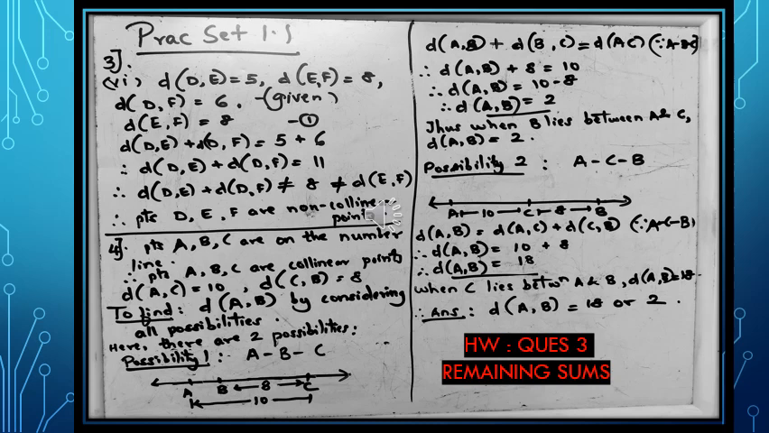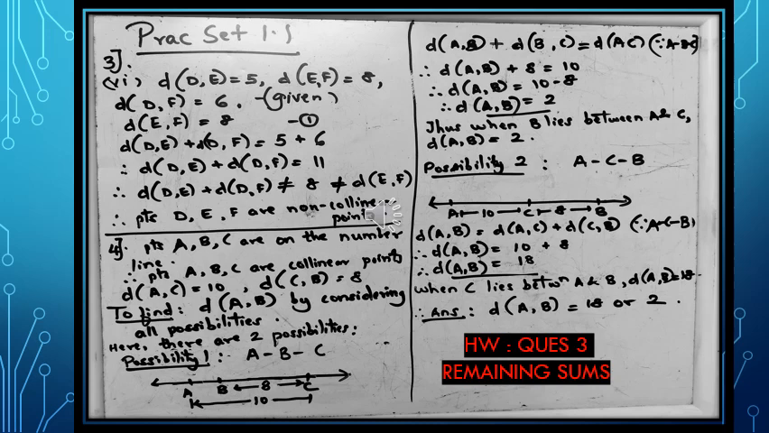We are given points A, B, C lie on the number line. So we write points A, B, C lie on the number line, and being on the number line, points A, B, C are collinear points as mentioned. Here we are given two distances. Distance AC is equal to 10 and distance CB is equal to 8. Here we need to find out distance AB by considering all the possibilities.